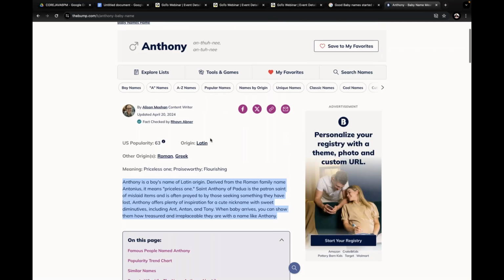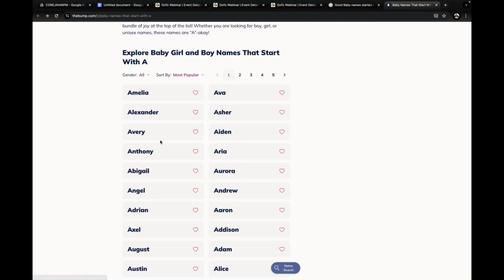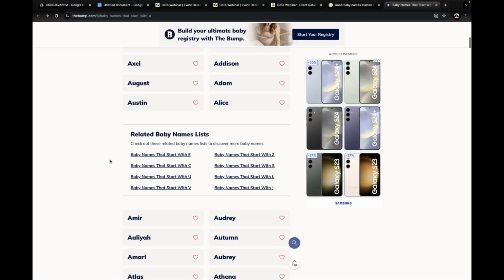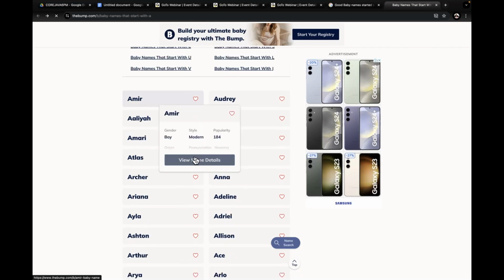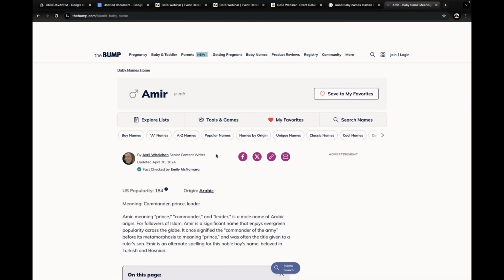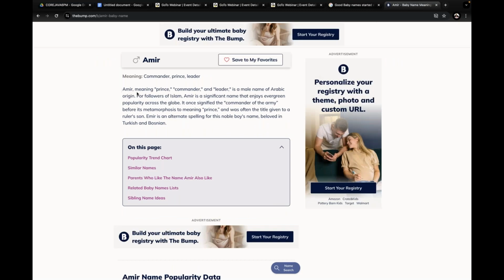If you take a name, then this is the story. For example, something else. Amir, for example, if you check this, Amir means prince, commander, leader. Like this, definitely some meanings are going to be available.